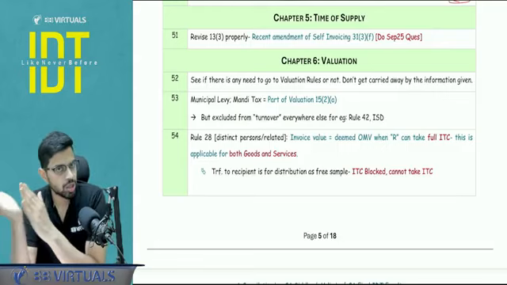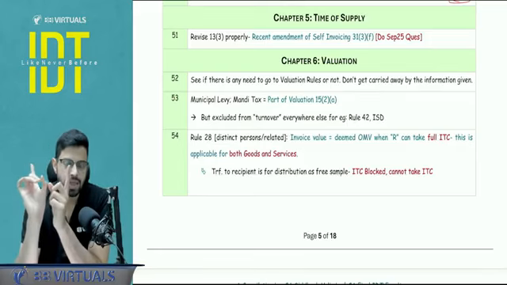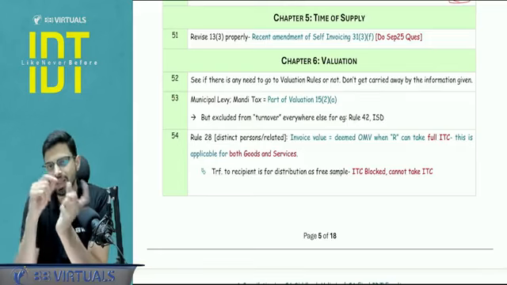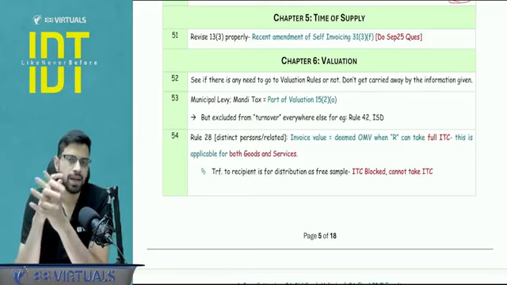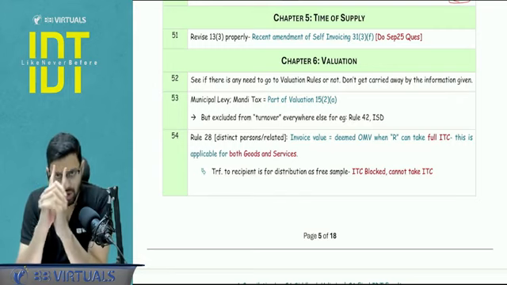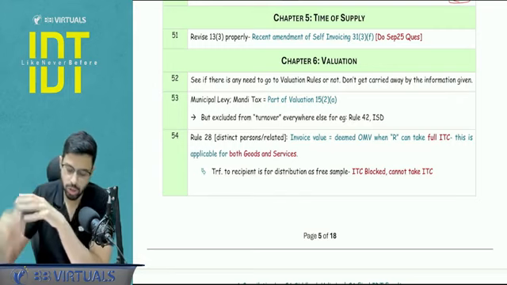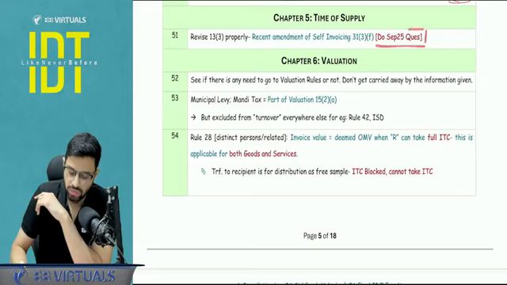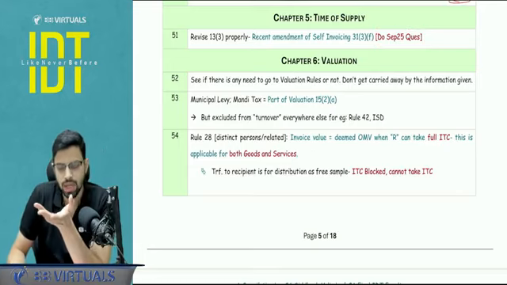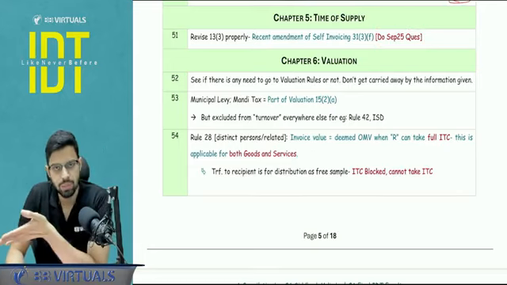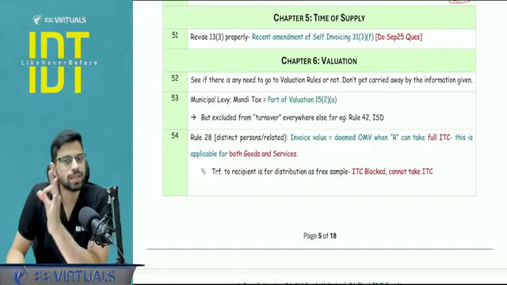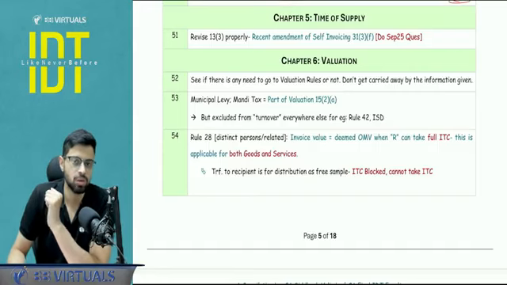If the self-invoice is not issued within 30 days, ICI has taken an alternate point of view where it has taken the 30th day as the comparison date. So I want you to revise 13.3 properly and do the question of September 25. September 25, they had asked it. I don't think they will repeat that immediately in your Jan attempt, but the concept should be clear. Maybe some other form of testing is included. Next,